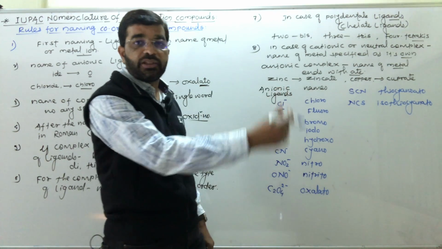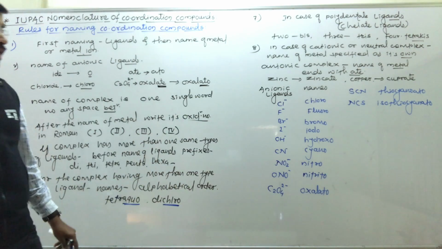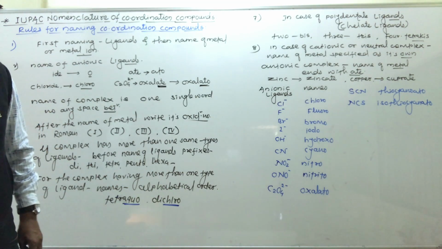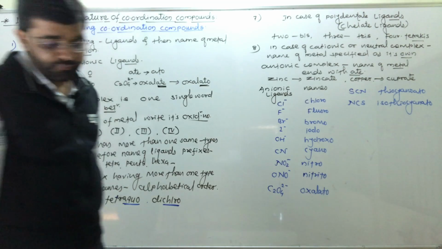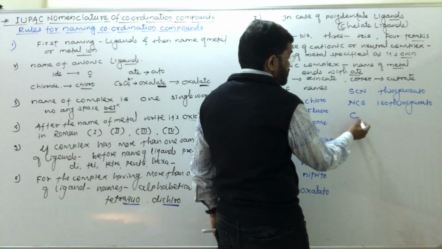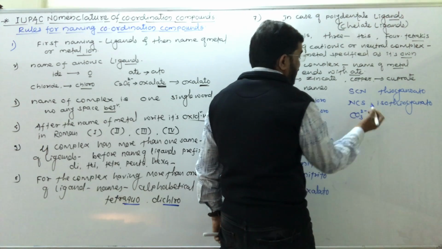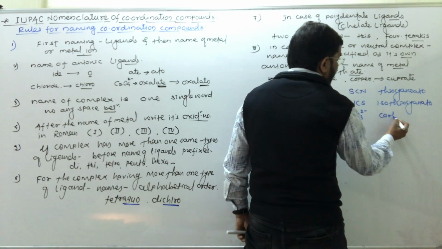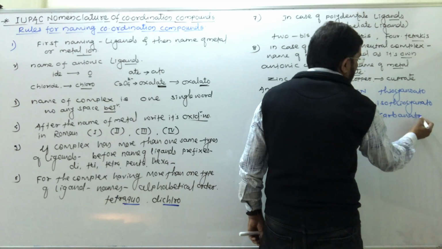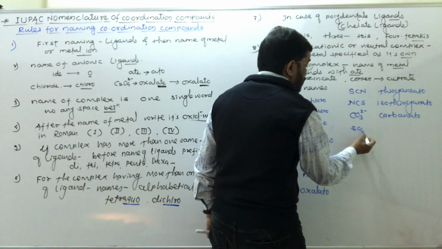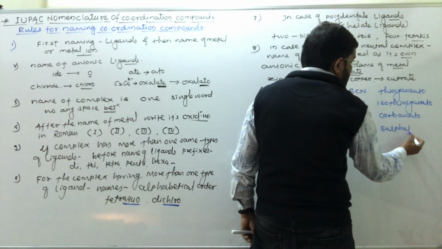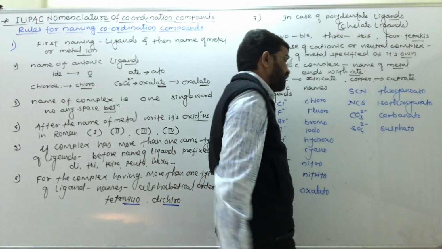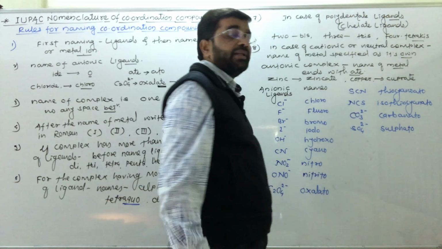So it ends with the ATO. Then some other ligands like carbonate: CO3 2 minus, carbonato. Then sulfate, SO4 2 minus, sulfato. So in this way their names are written.